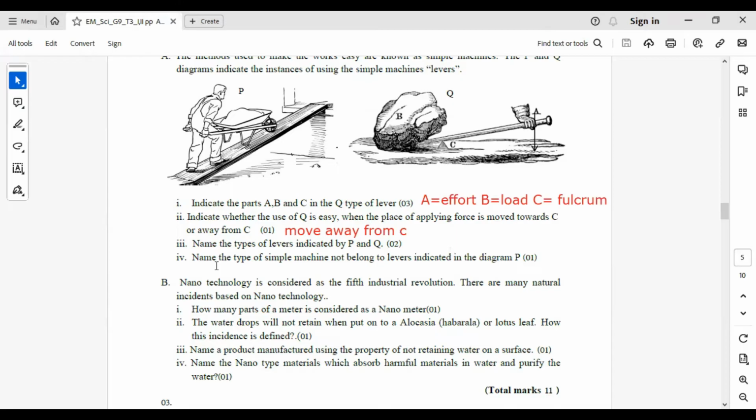Question number 3. Name the types of levers indicated by P and Q. P means the wheelbarrow. So, wheelbarrow is a second order lever because in that the load is in between the fulcrum and effort. P, second order lever. And Q. In Q, you can see fulcrum is in between the load and effort, so it is a first order lever.